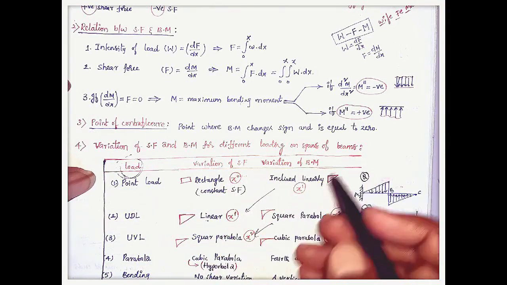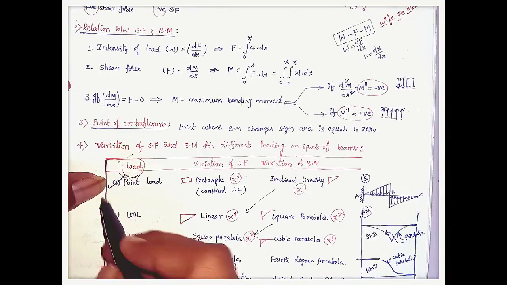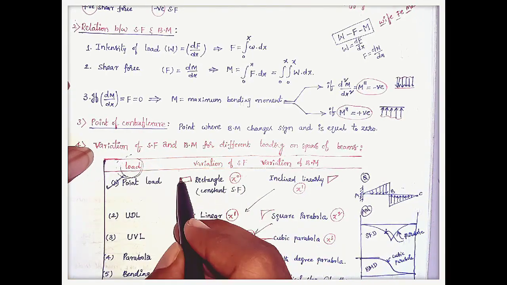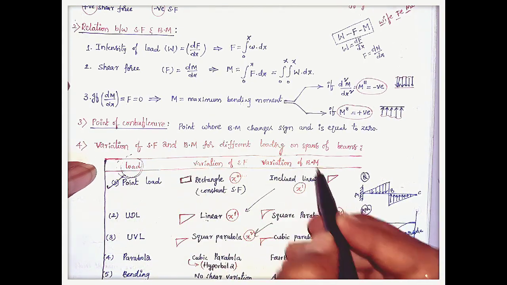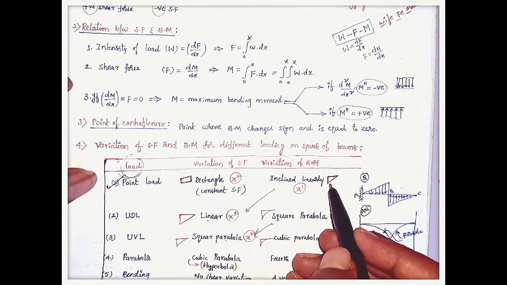And we should learn the variation of shear force and bending moment for different types of loadings on the beams. Here, if a point load acts on the beam, the variation of shear force is rectangular, that is a constant variation. And the variation of bending moment is linearly varying, that is a triangle shape, a linear variation.